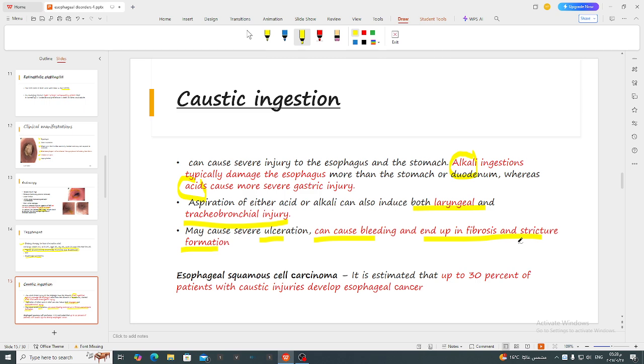Some patients have to come regularly for esophageal dilatation after caustic ingestion, lifelong. The risk of esophageal squamous cell carcinoma is dramatically increased in patients after caustic injury. It is estimated that up to 30% of patients with caustic injury develop esophageal cancer.